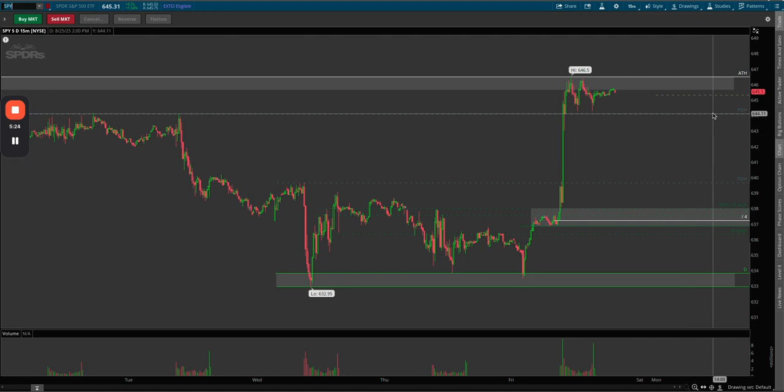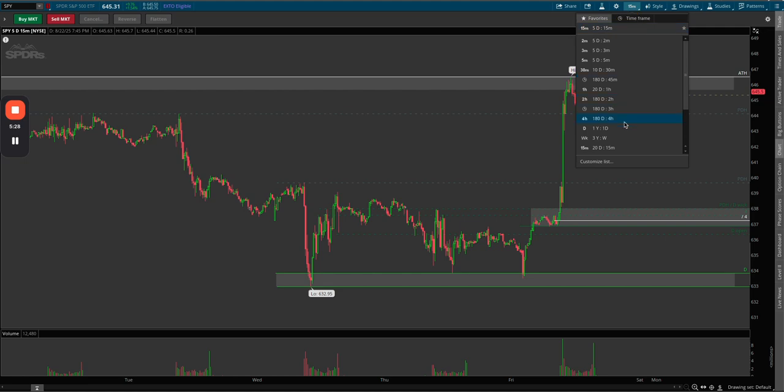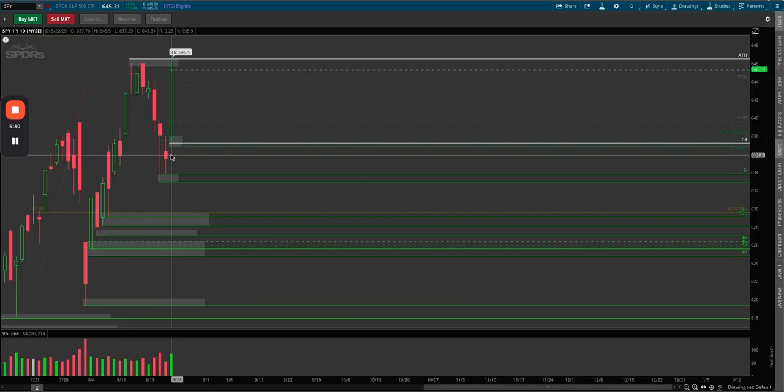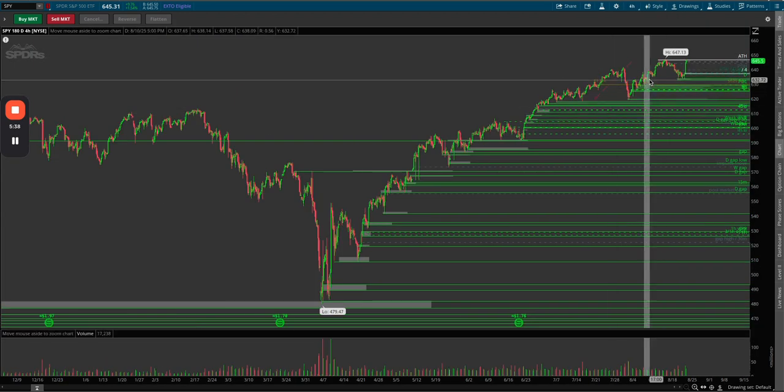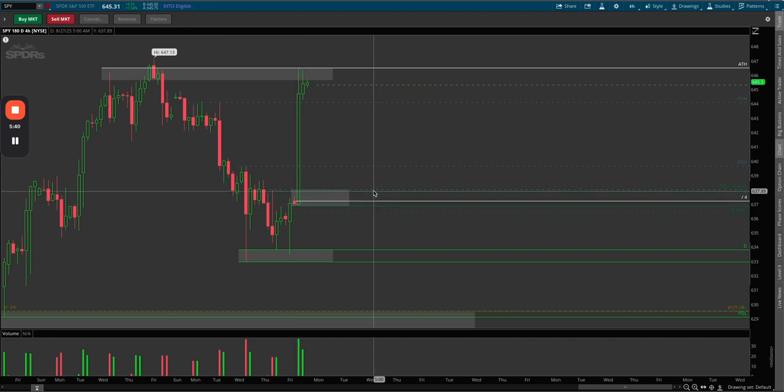Support we have down here at the previous day low, which is also a daily demand. So now we have daily demand, small red candle followed by a large aggressive green. I have the wick and the body marked of that as well. So I'll be looking for that. We also have a 4-hour demand that's very, very nice. I'll be watching the wick and body of that as well. So if we do end up breaking underneath the previous day low and that daily demand, the open of it, my next support is down here at 633.84, 632.91.